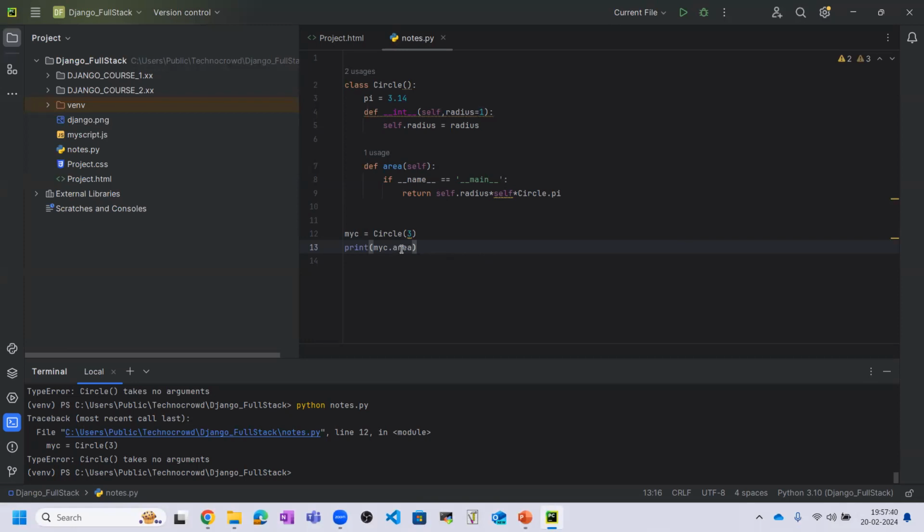Okay. So let me give this default value. This is also showing the error.